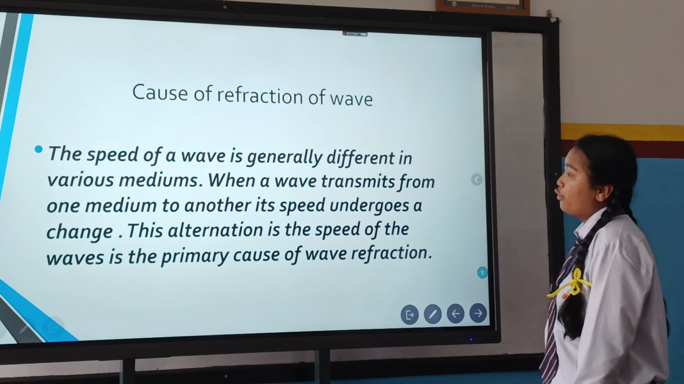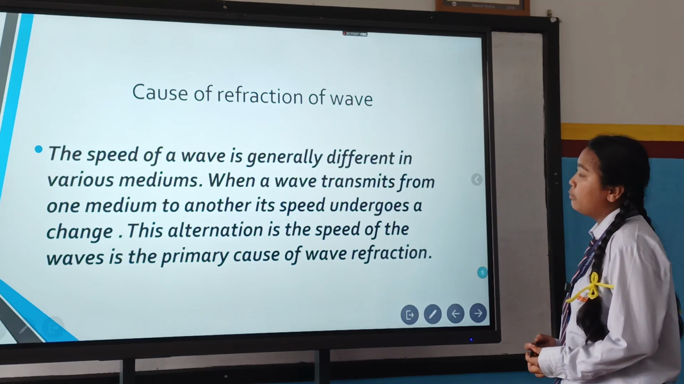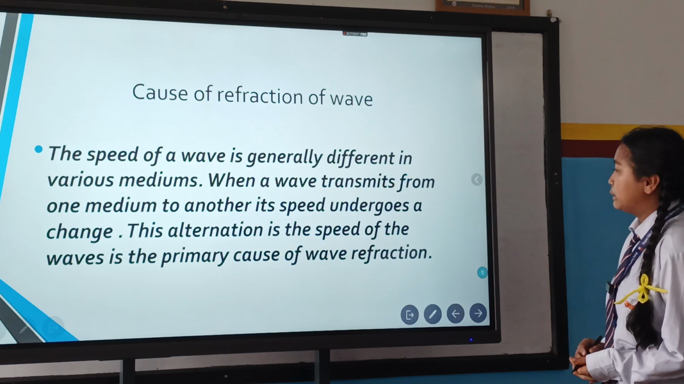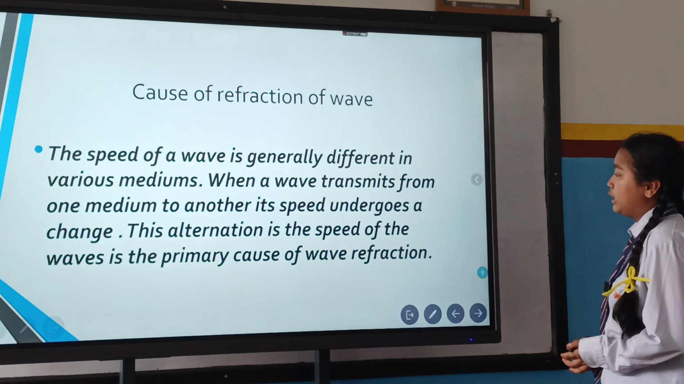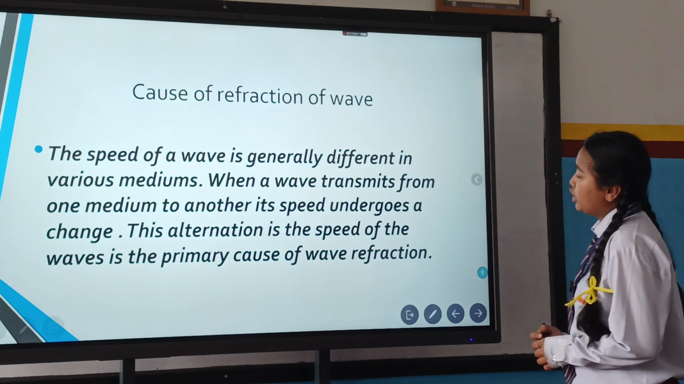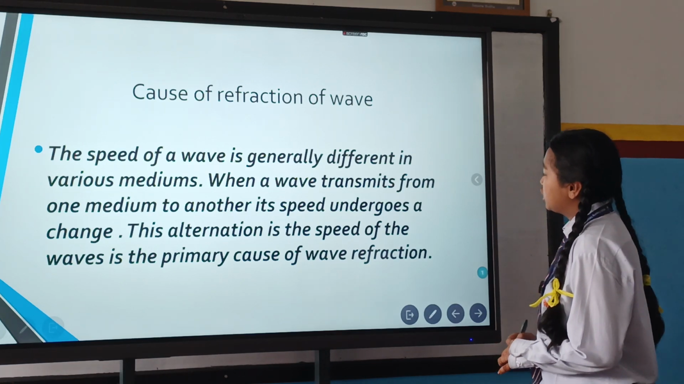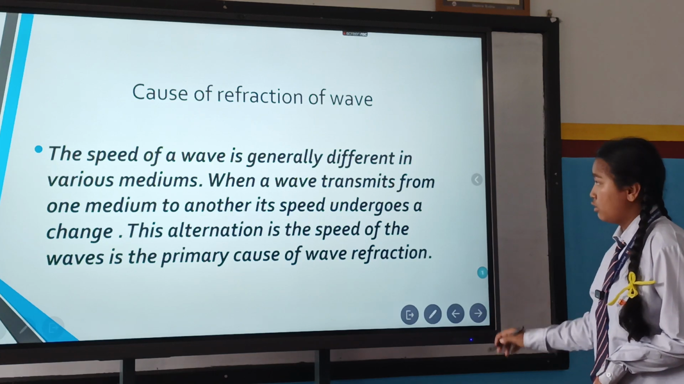Cause of refraction of wave. The speed of a wave is generally different in various media. When a wave transmits from one medium to another, its speed undergoes change. This alteration in the speed of the wave is the primary cause of wave refraction.